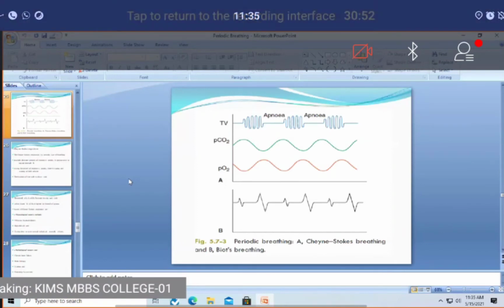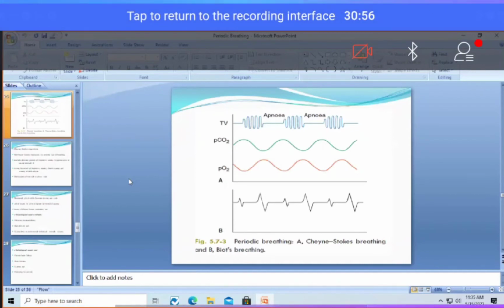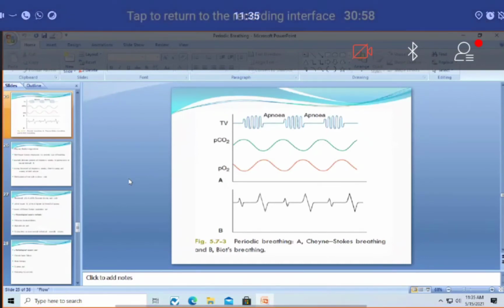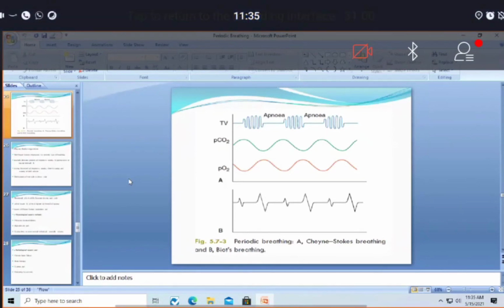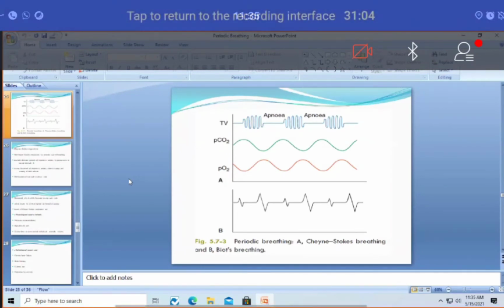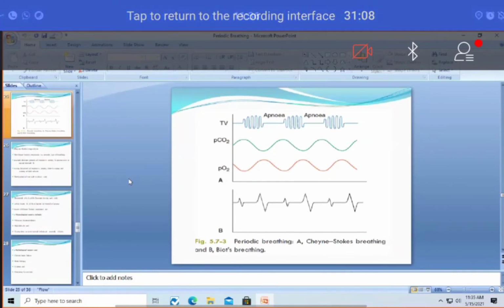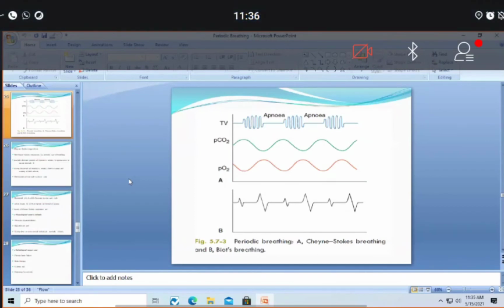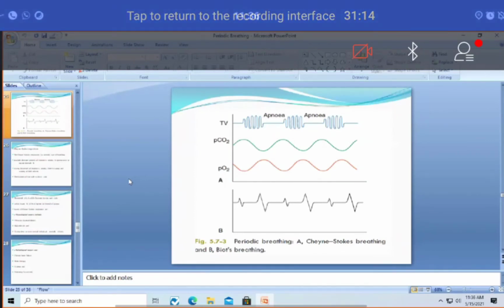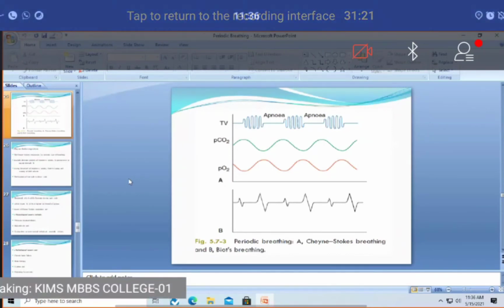If you see here in graph A, there are certain waves followed by a complete stationary line, then again some waves, then again a stationary line. Here the waves represent respiratory activity, and this isoelectric line represents apnea. That means there is no respiratory activity occurring there, and waves represent respiratory activity. You understood this one?